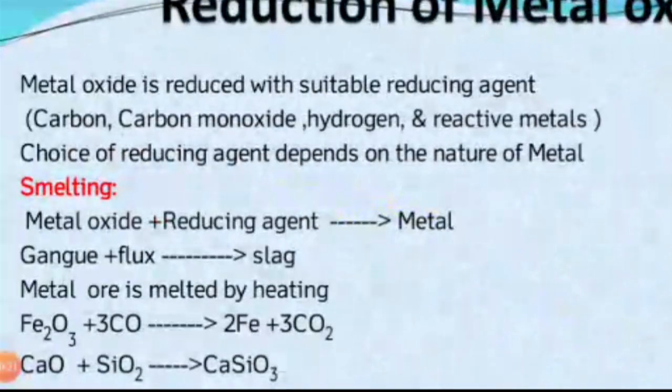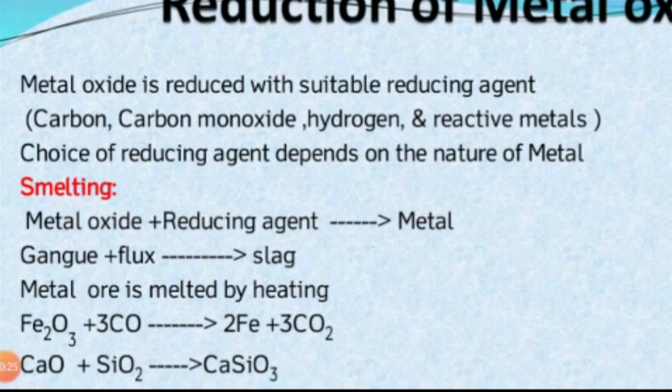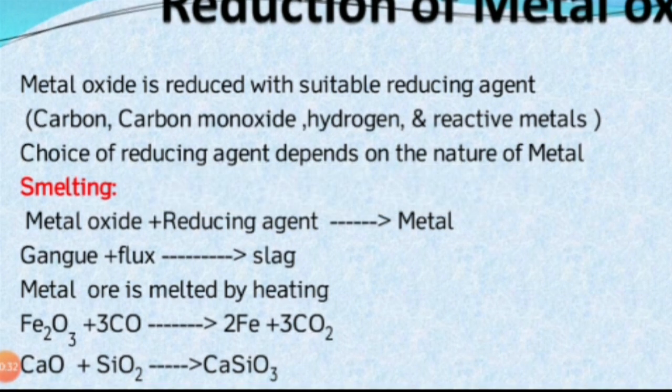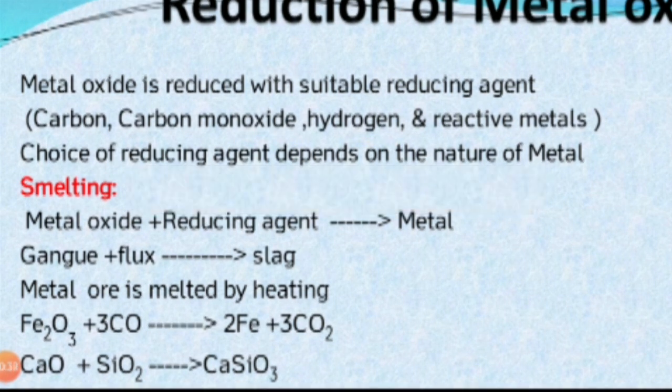The reducing agent may be carbon monoxide, hydrogen, or other reactive metals. The selection of the reducing agent depends on the nature of the metal. For this reduction of metal oxide, the first process is smelting, or melting.